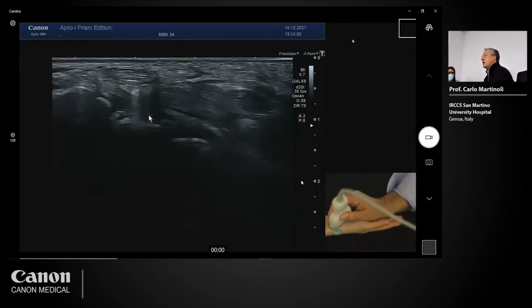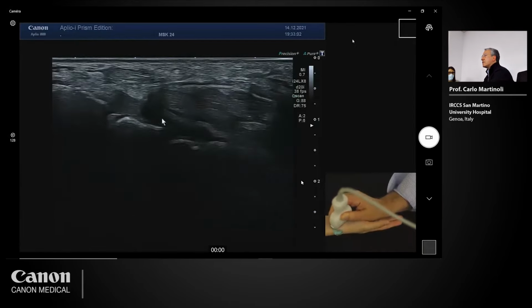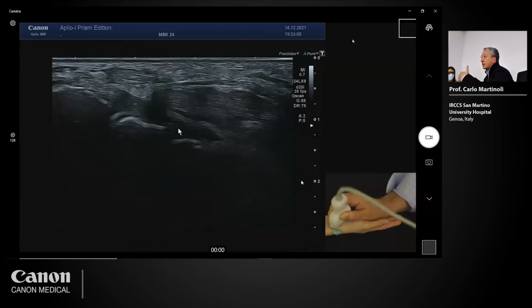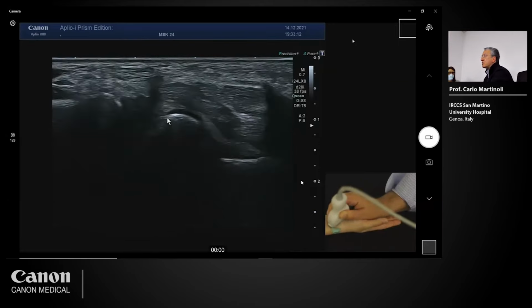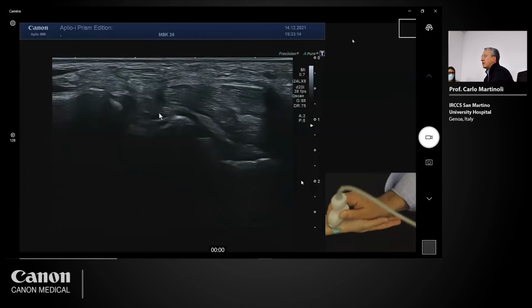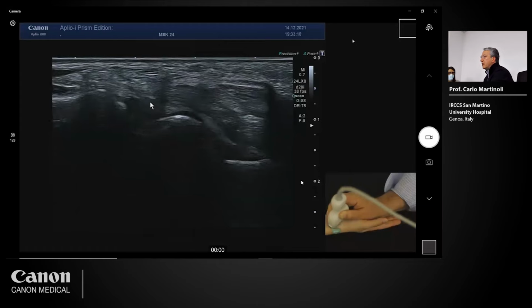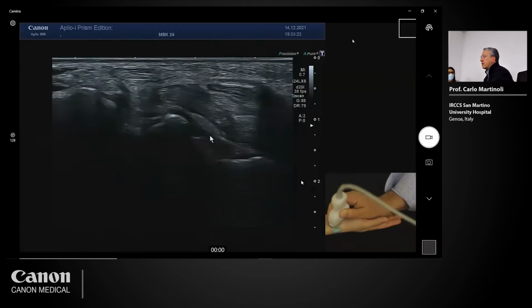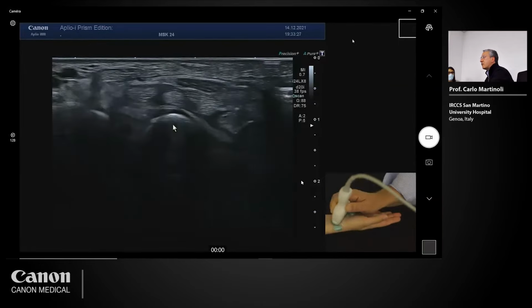Here it looks a bit more hypoechoic as a result of anisotropy, and in between this ligament that is located more distal, and the proximal band of the radiolunate ligament, we have a weak space here, in which the capsule is not reinforced.